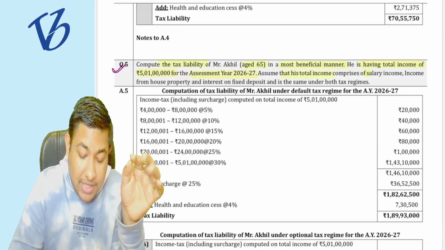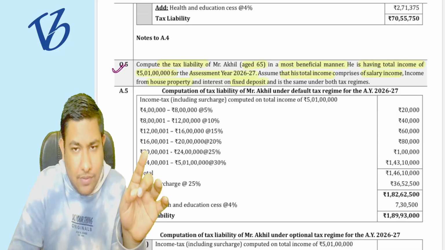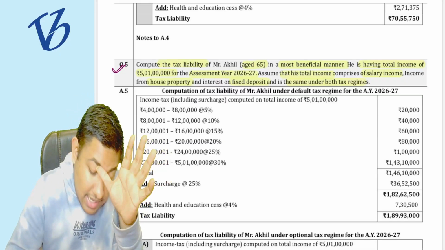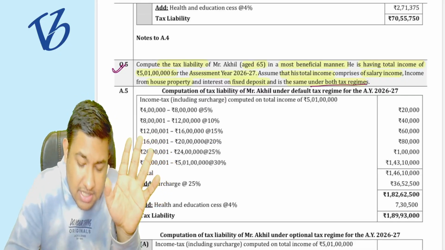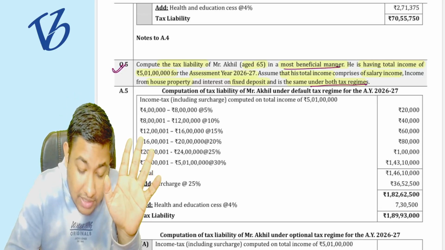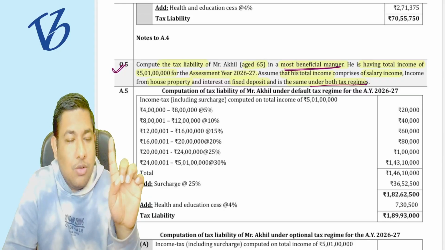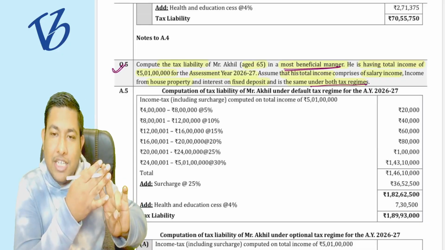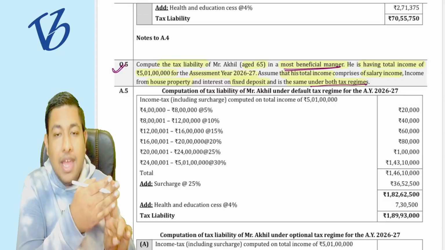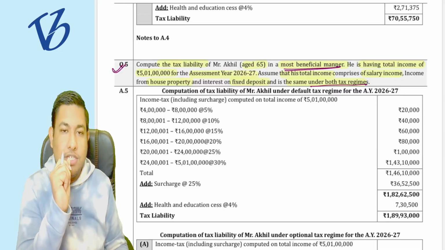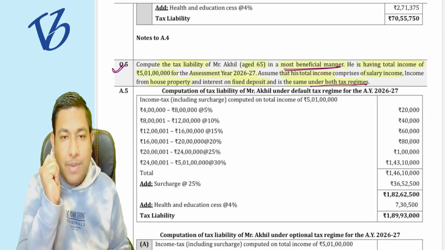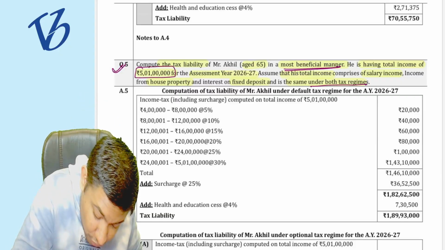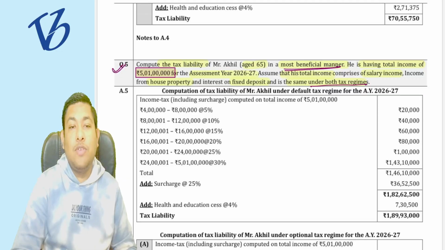assume that his income comprises salary income, house property income, and income from fixed deposit, and is the same under both regimes. What they are asking is that the income is the same under both the regimes. You have to find the most beneficial manner, so you have to calculate as per the default tax regime, then calculate as per the old tax regime, and compare which one is more beneficial. So I have to compute by both methods, and the income is 5 crore 1 lakh rupees.